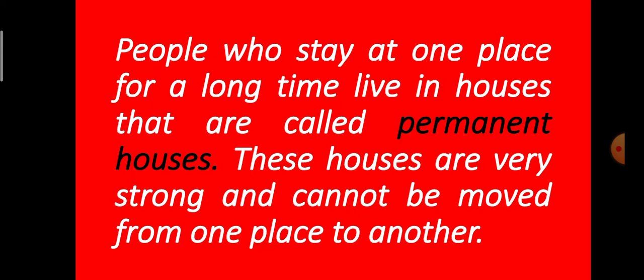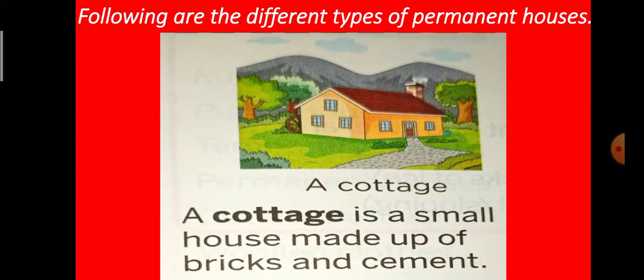So people who stay at one place for a long time live in houses that are called permanent houses. These houses are very strong and cannot be moved from one place to another. Now we are going to see the different types of permanent houses. Following are the different types of permanent houses.